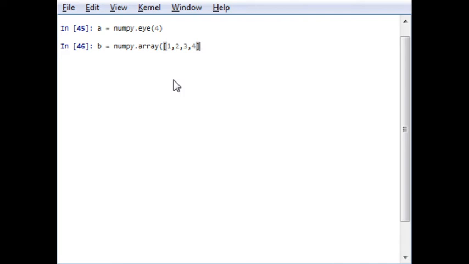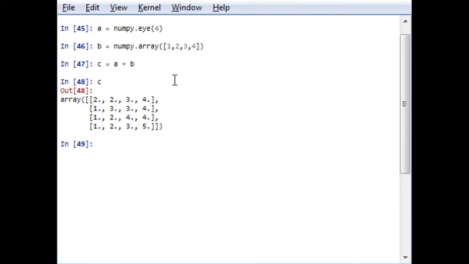Now by rule, A and B cannot be added directly without any specific function, but Python has its own unique feature that allows arrays A and B to be added. This is called broadcast.